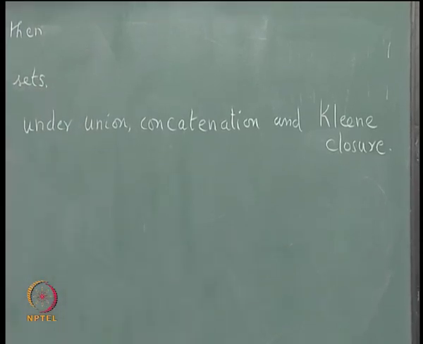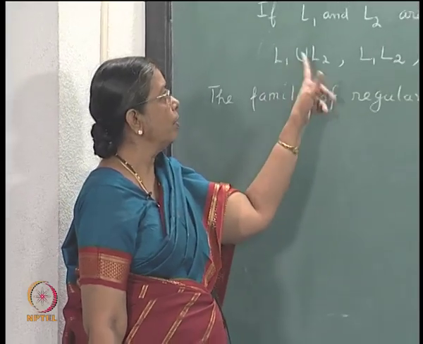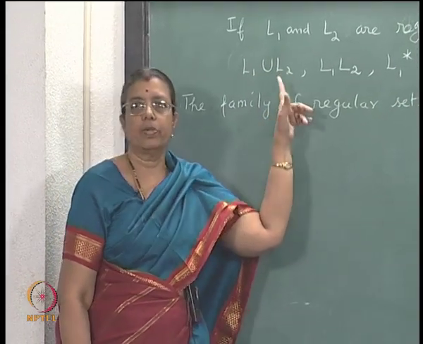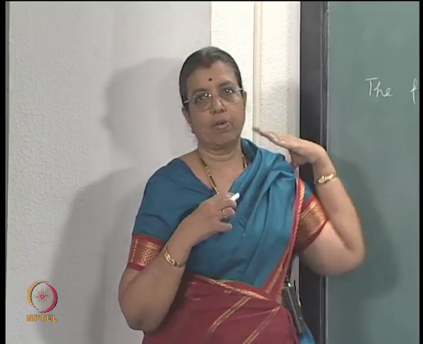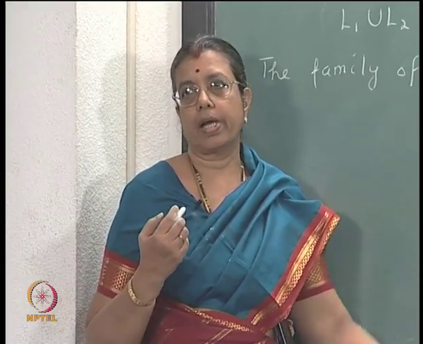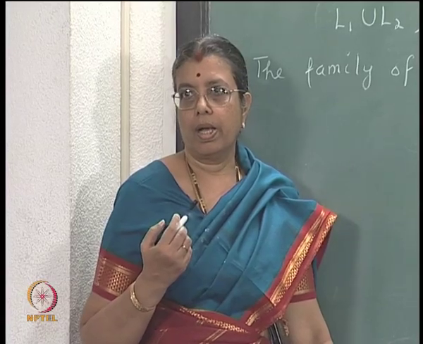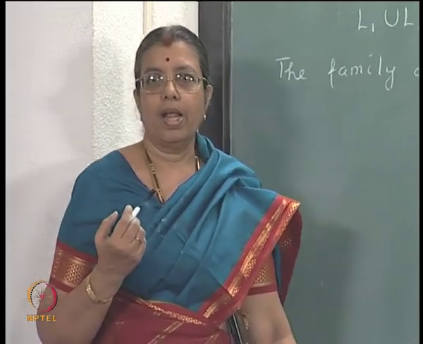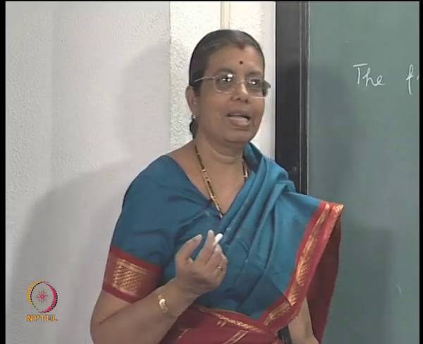Because if L1 and L2 are regular sets, L1 union L2 is also a regular set. So, you say that the family of regular sets is closed under union, it is closed under concatenation, it is closed under star. Right. Now, what about intersection and complementation?